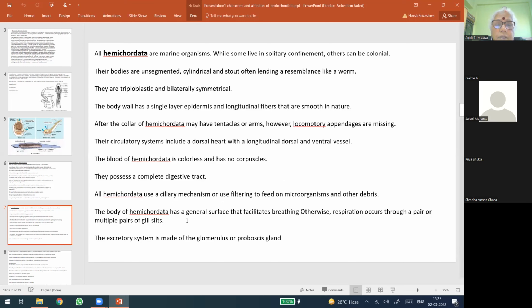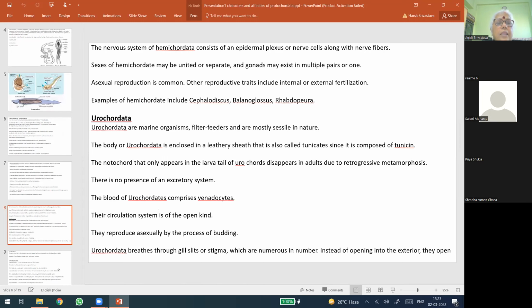The body of Hemichordata has a general surface that facilitates breathing, otherwise respiration occurs with the help of multiple pairs of gill slits. The excretory system is made up of the glomerulus or proboscis gland. The nervous system consists of an epidermal plexus or nerve cells along the nerve fibers. Sexes may be united or separate. Gonads may exist in multiple pairs. Asexual reproduction is common. A hemichordate example is Balanoglossus, the best known, with many known species.